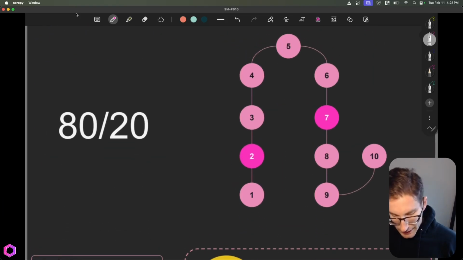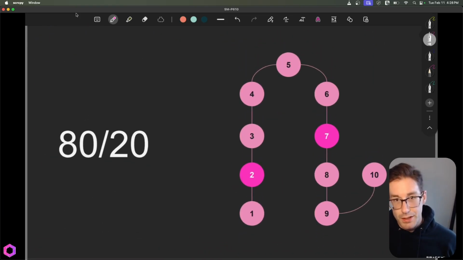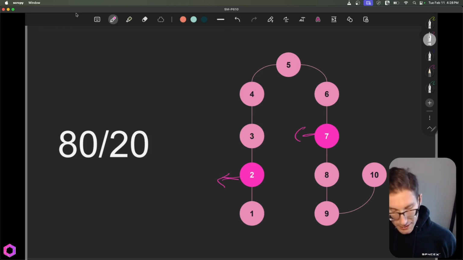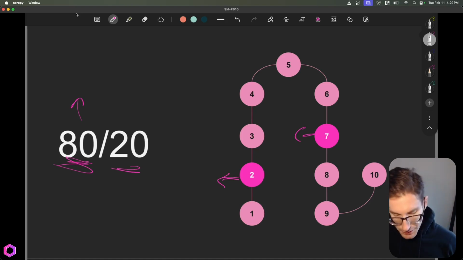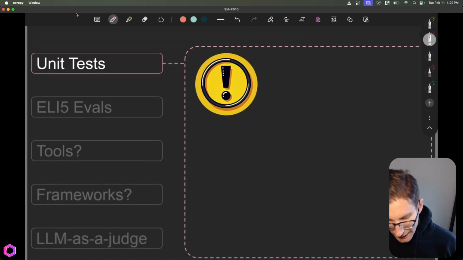So say in this case, if we had the infrastructure and the evaluator ability to look into our model and see how it's performing over time in our application, we would know that steps 2 and 7 are where most of the errors are occurring and exactly what types of errors are happening. So we know what to do to improve our model to actually get an 80% result or improvement based off of a small subset of our effort. And that's really the point of evals and the infrastructure associated to it. So now we got that out of the way, we move to the next step.